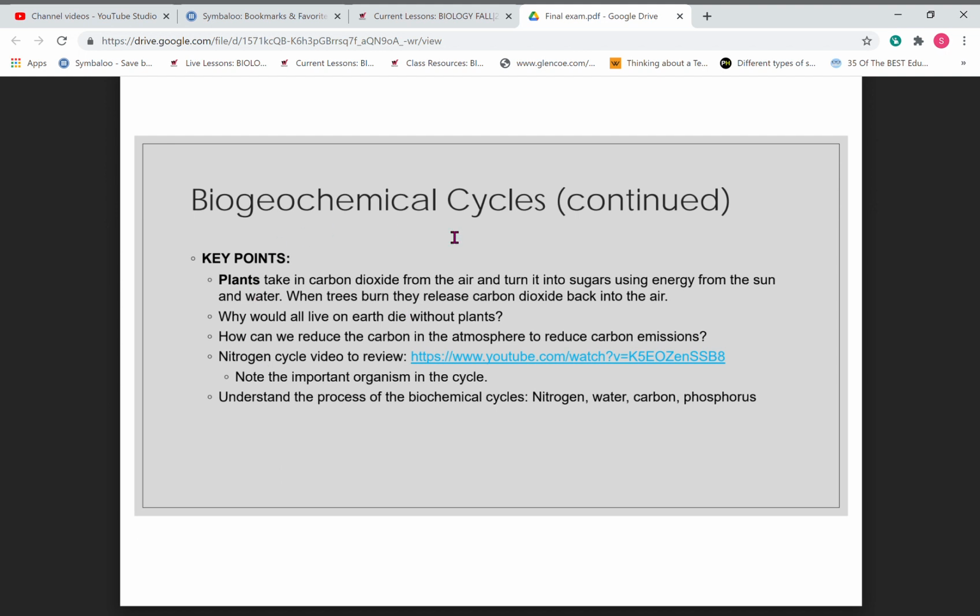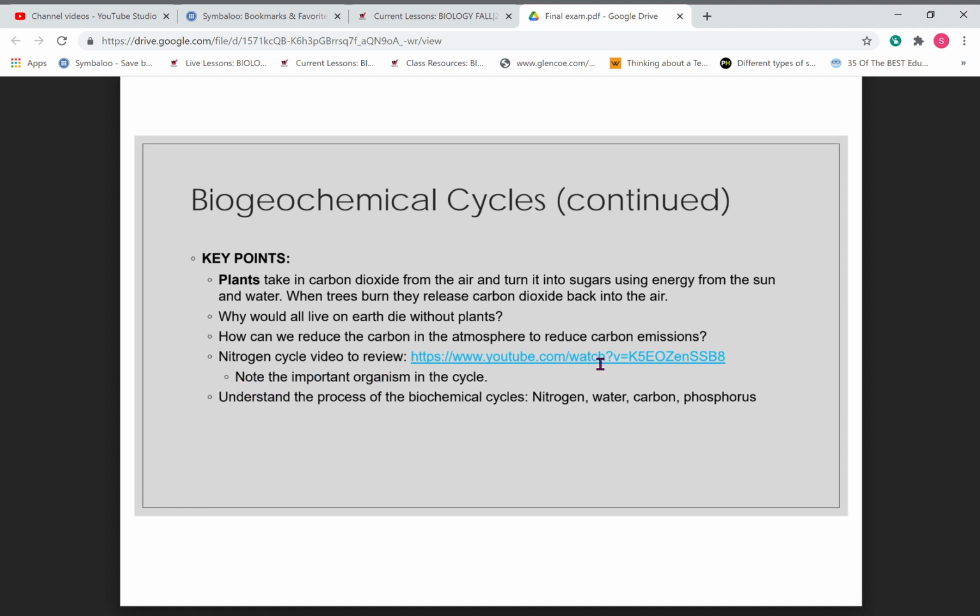Perfect. Everything written on all these slides is to benefit you for the final. So you need to be sure to go through this, make your own notes on it, write it a different way, whatever works for you. So again, this is continued. Here are some key points. Plants take in carbon dioxide from the air and turn it into sugar using energy from the sun and water. When they're burnt in a fire, they release the remaining carbon dioxide to the air. You need to find out why plants matter: what would happen to the earth if all the plants died? Consider if there was no more oxygen produced. How can we reduce carbon in the atmosphere to reduce carbon emissions? You should have some pretty good ideas of that as well.